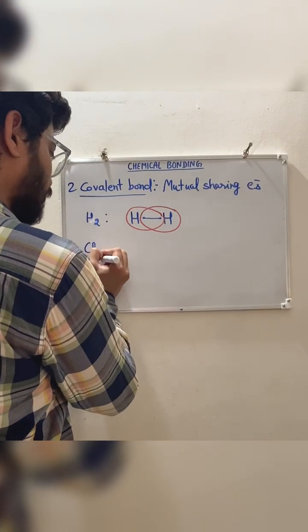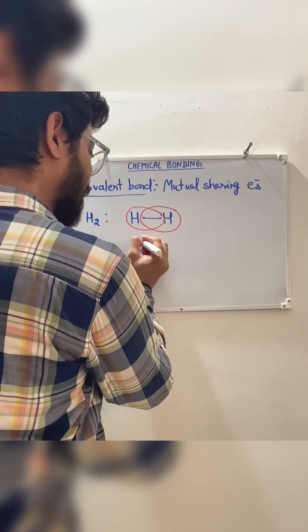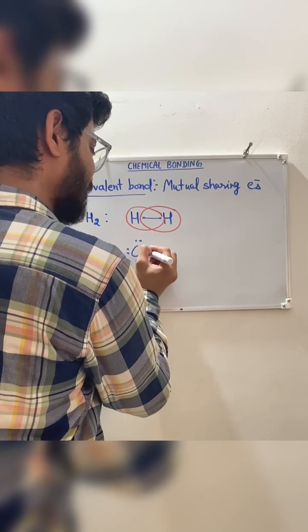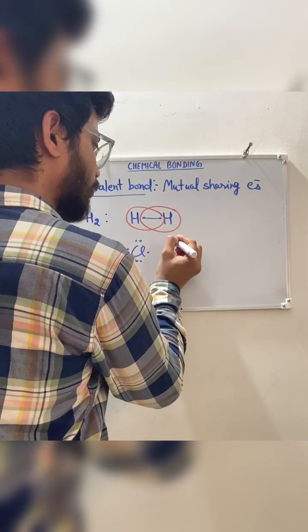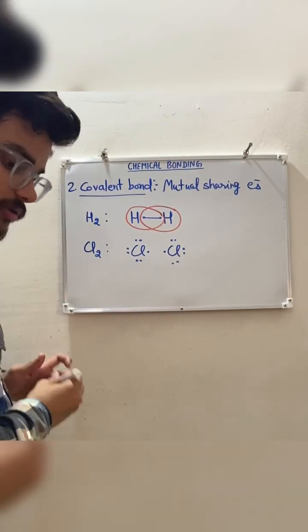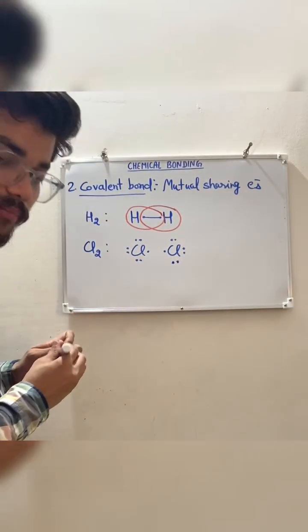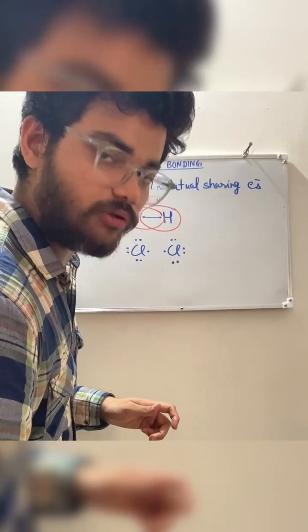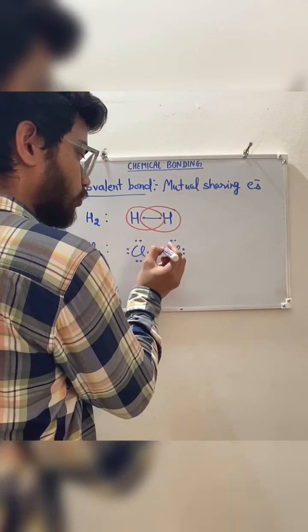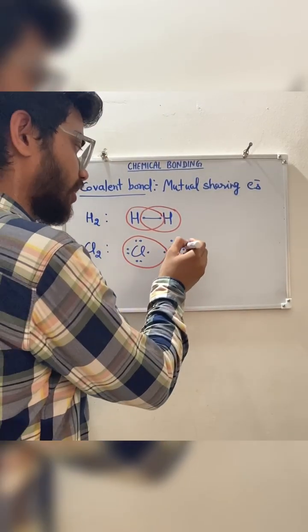Take another example, the chlorine molecule. A chlorine atom is surrounded by 7 electrons: 1, 2, 3, 4, 5, 6, 7. You will show it like this; this is the Lewis dot representation of a chlorine atom. In order to follow the octet rule, every chlorine atom must be surrounded by 8 electrons. 7 electrons are already there, and if it takes 1 electron, 8 electrons will be there.